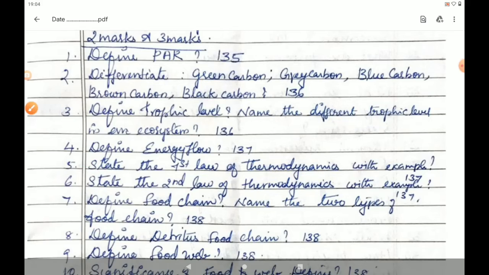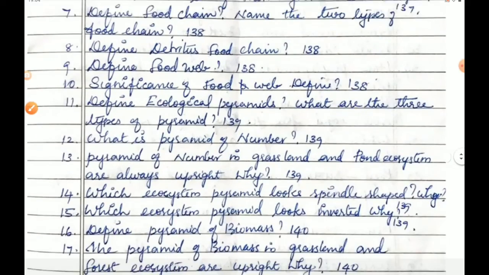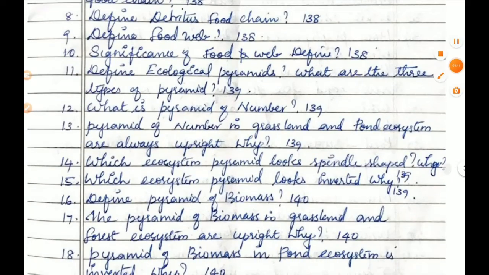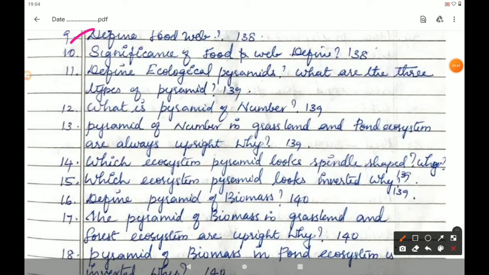The next question, ninth question of this lesson, define food web. It is given on page number 138, last of the page. The interlocking pattern of a number of food chains forming a web-like arrangement is called food web.